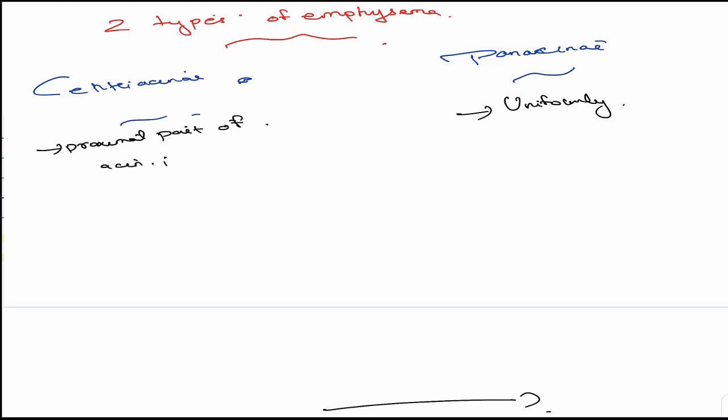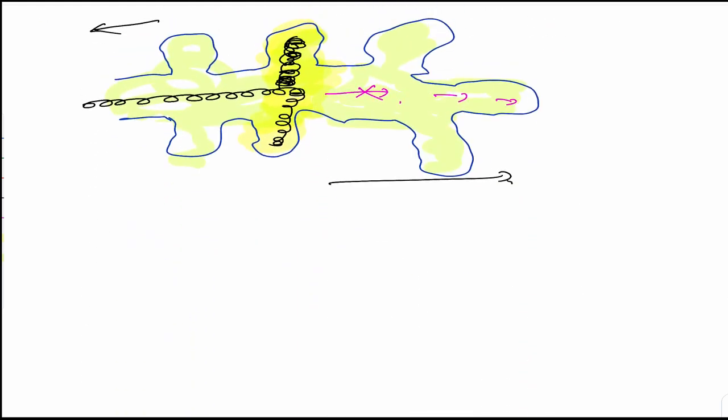Now, centriacinar is much more related to smoking because the smoke doesn't go much further, whereas panacinar is due to alpha antitrypsin deficiency. I don't want to explain the whole mechanism, but I told you previously that macrophages release elastase. Imagine that our body had some inflammation and macrophages released the elastase. Normally it would destroy the elastic tissue of the lung and cause emphysema.